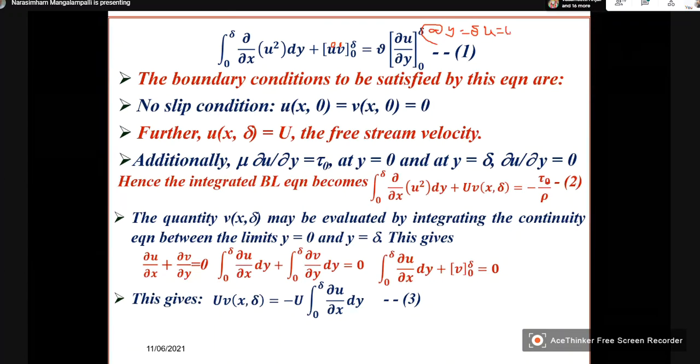And we do not know about v. So let us leave it as it is. So what we can maximum write is v at y is equal to delta. So I can say x comma delta, whatever may be the value, we do not know.